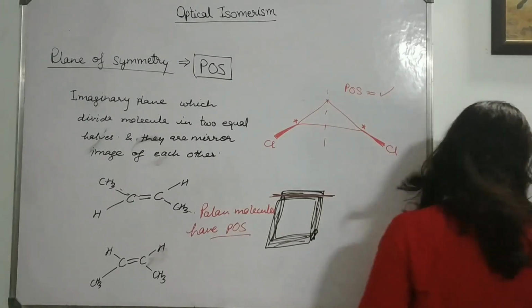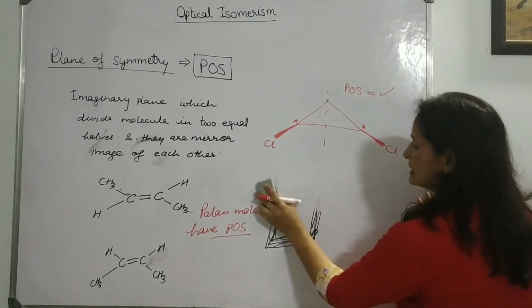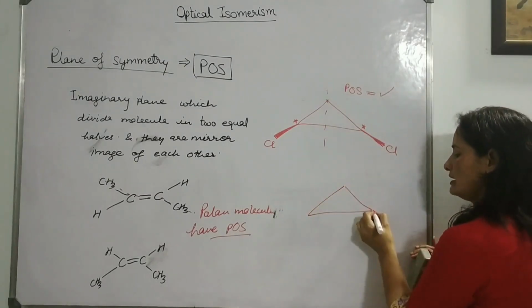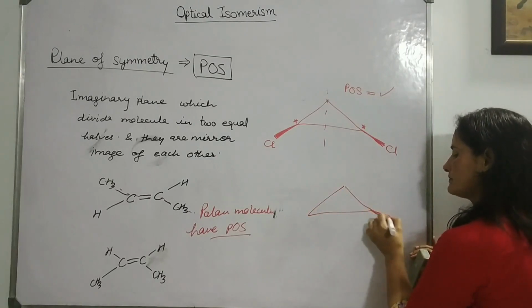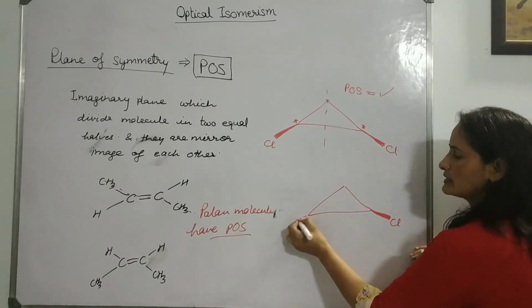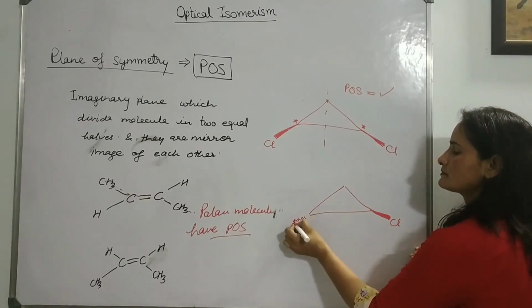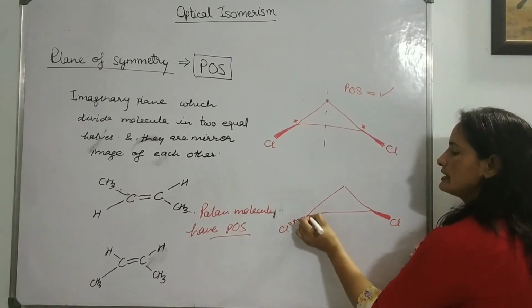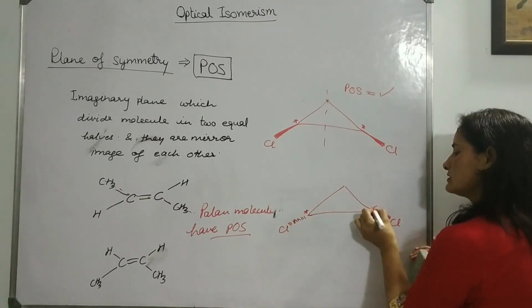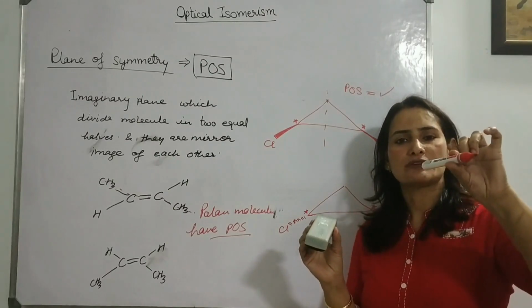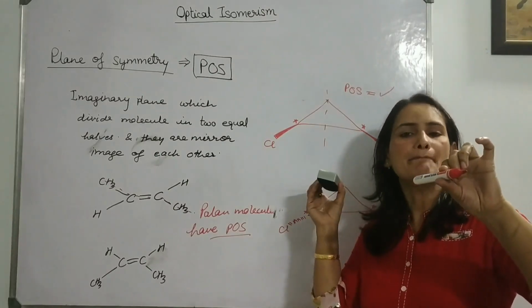Now, another isomer of the same, I can draw here, like this one. One is the wedge, meaning front. One is the dash, meaning backside. Even though they are both chiral centers now also. One chloro is on the front side while the other is on the back side.